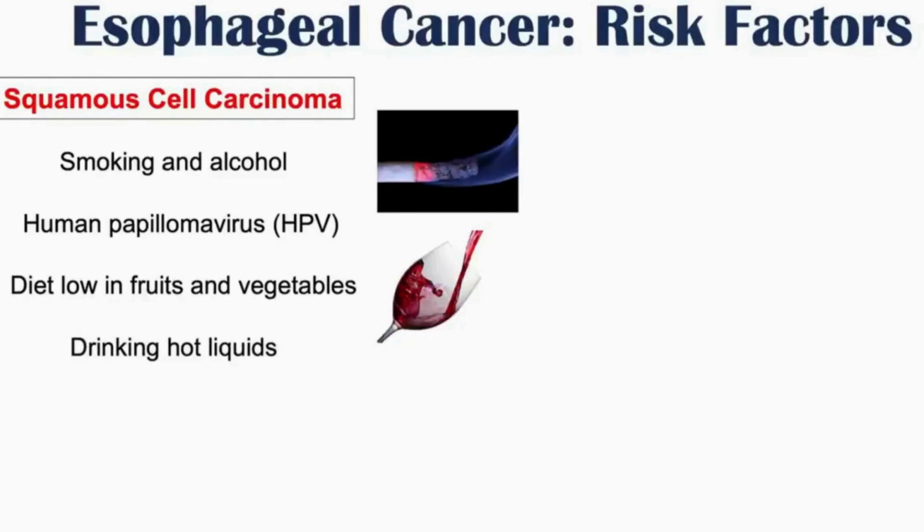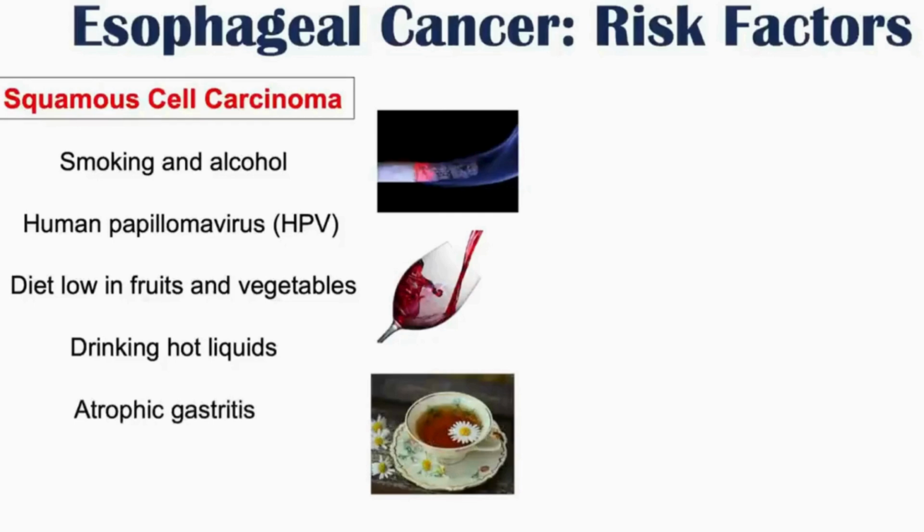So, for instance, when drinking very hot tea or coffee or other hot liquids, this can essentially burn those squamous cells of the esophagus, can burn the lining of the esophagus. This can lead to inflammation and eventual damage of those cells and can increase the risk for developing cancer later on in life. So it's important to let beverages cool before drinking them. Having atrophic gastritis can also be a risk factor for getting squamous cell carcinoma. And then having poor oral hygiene is also another risk factor as well.